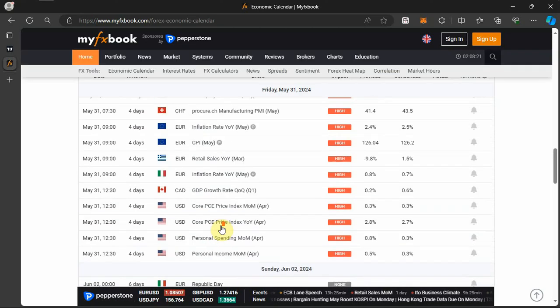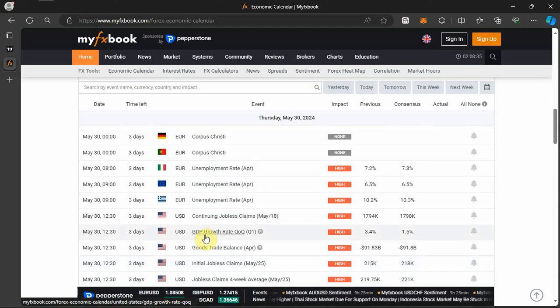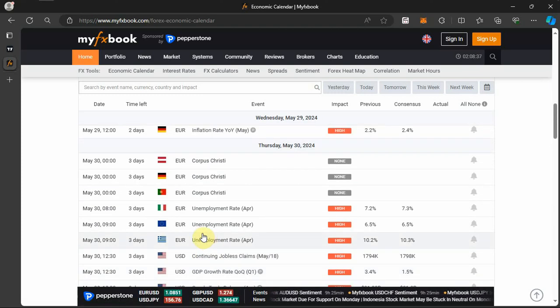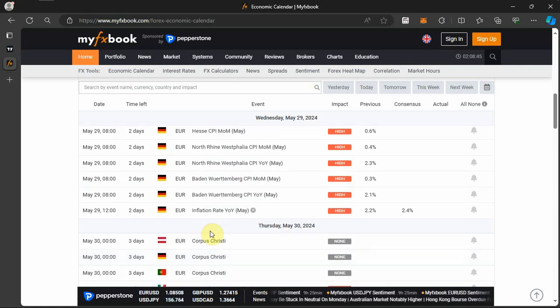Then when it comes to the Euro pairs, the big news you're expecting is the inflation rate, and then the CPI. So you take note of that. That is going to be Friday. And Thursday too, we have the unemployment rate as well. So Thursday and Friday are going to be big movers for the Euro pairs, as well as Wednesday.